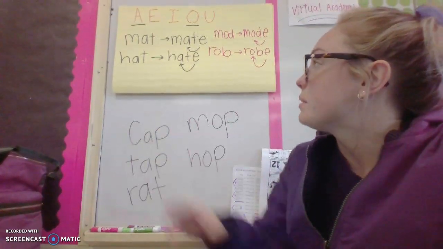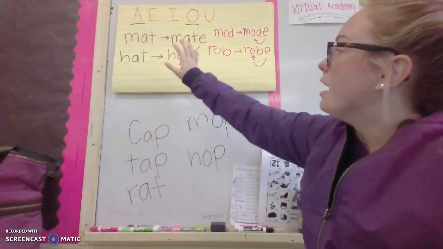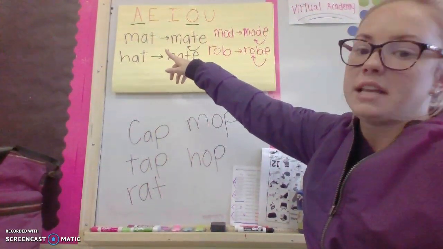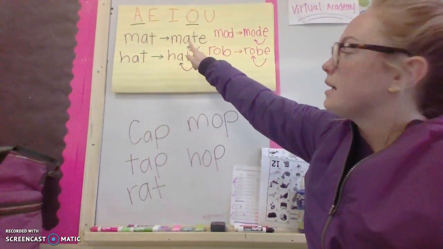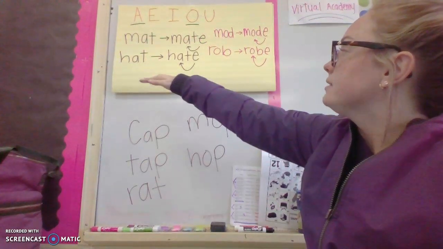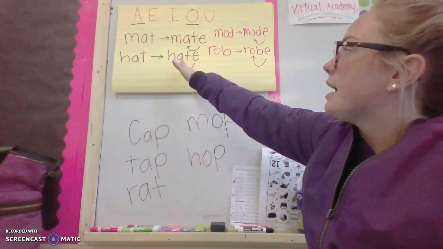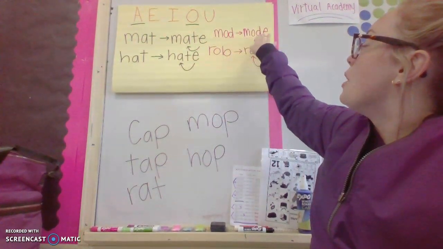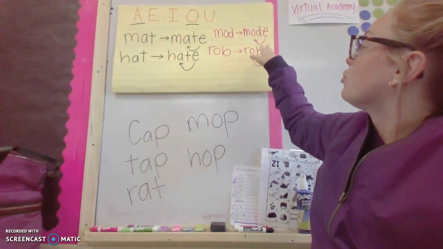For your assignment today, we practiced a few words together and we talked about how the words change whenever a silent E is added. So the word mat, instead of saying mat, now says mate because the A says its name, the quiet E kicks the vowel. Hat turns into hate. The A says its name, h-ate. Mod turns into m-ode, mode. Rob turns into robe, robe.